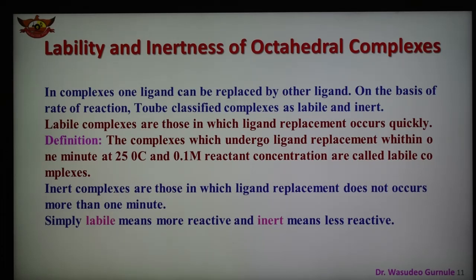So in a complex, a ligand can be replaced by another ligand, and depending upon the rate or speed of the reaction, he classified the complex as a labile complex or inert complex. So complexes are of two types, labile complex and inert complex. Labile complexes are those in which ligand replacement takes place quickly, fast. Labile complexes are reactive. We can also define them as complexes which undergo ligand replacement within a minute.